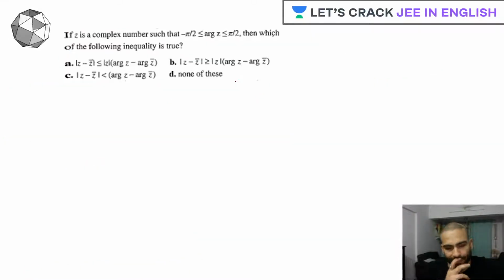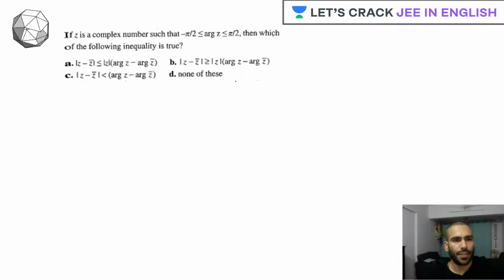This question is: if z is a complex number such that the argument of this complex number lies between minus pi by 2 and pi by 2, then we have to choose the following inequalities which are true.